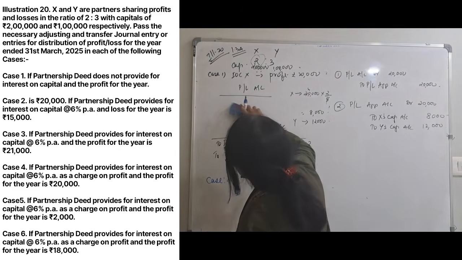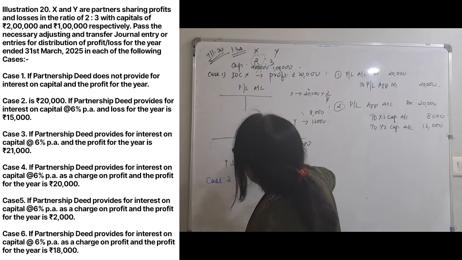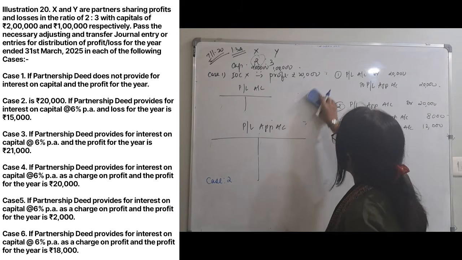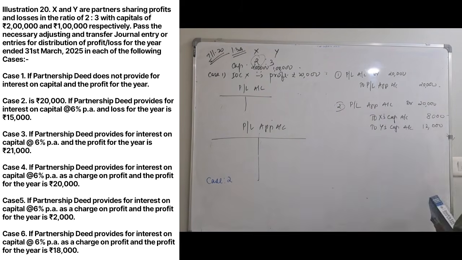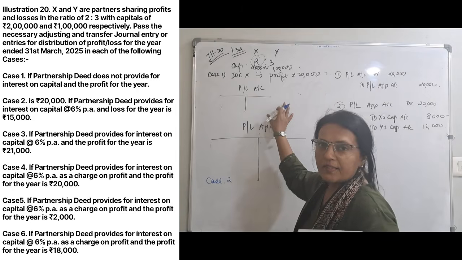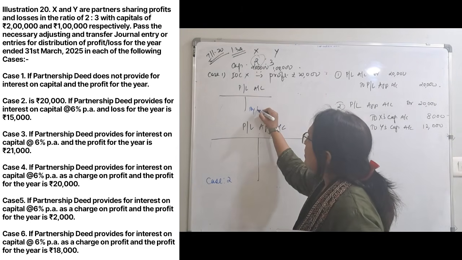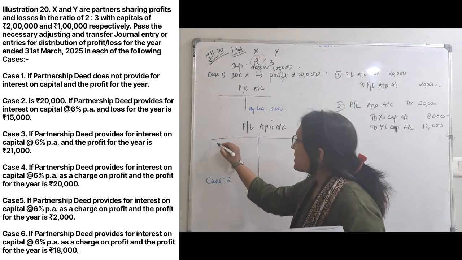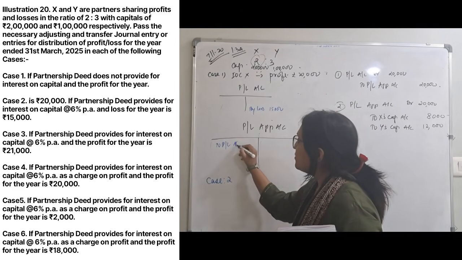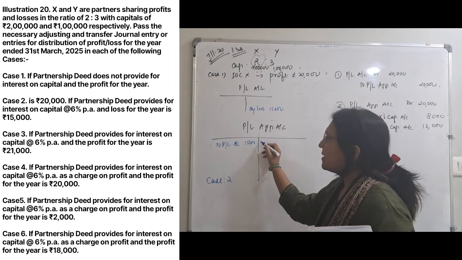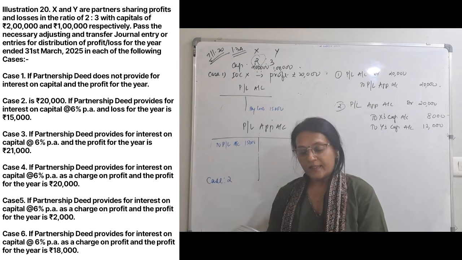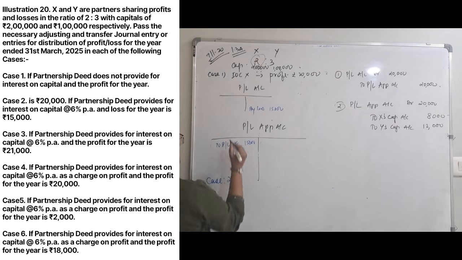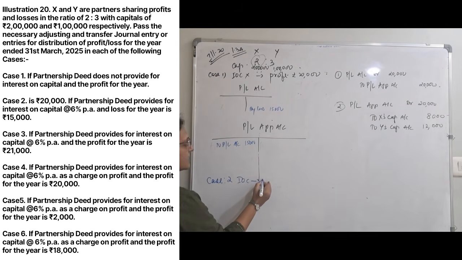So this will go away from here. This we will take out. This also we will take out. This also we will take out. Now there is a loss. Loss this side. So by loss of 15,000, this will come over here, opposite me. So to profit and loss account, how much? 15,000. It says that interest on capital is there in the deed. In this case now interest on capital is there in the deed.